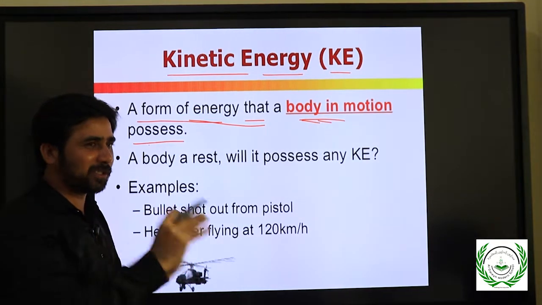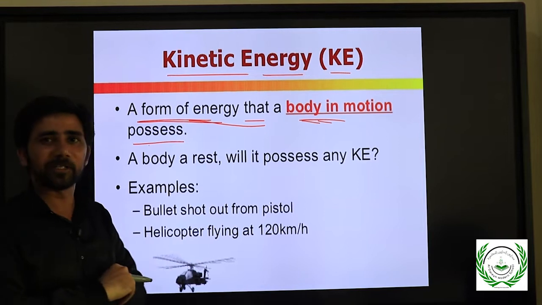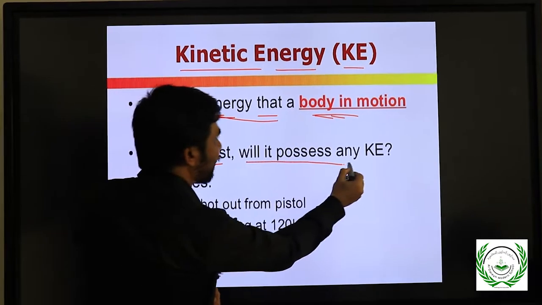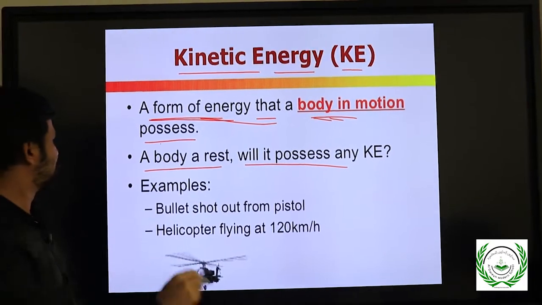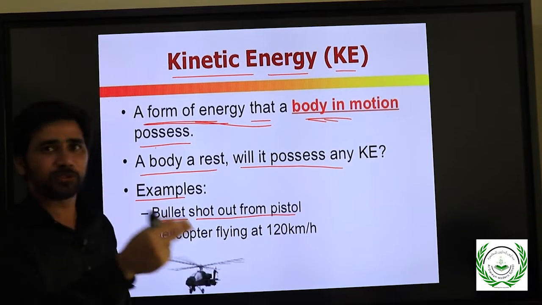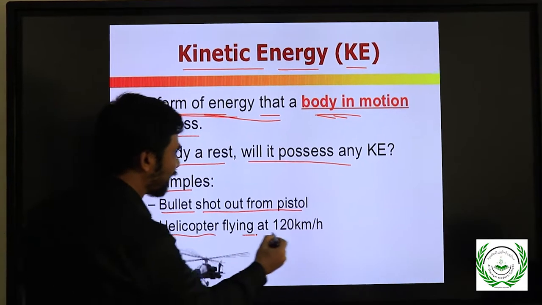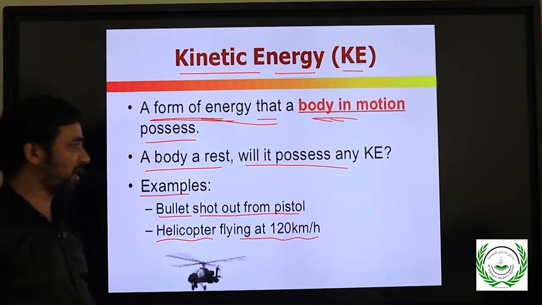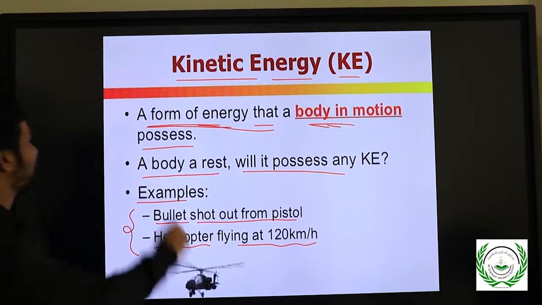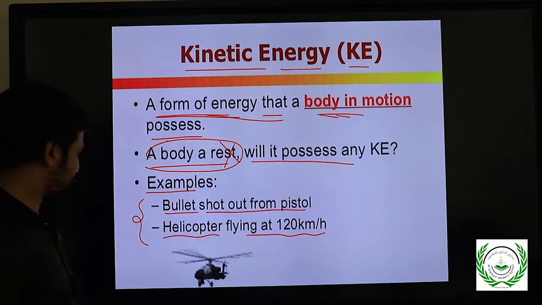If a body possesses motion, then we can say it has kinetic energy. A body at rest, will it possess any kinetic energy? No. Example: a bullet shot out from a pistol has kinetic energy. A helicopter flying at 120 kilometers per hour. These two are examples of kinetic energy. A body at rest does not have kinetic energy. Right? Fine.